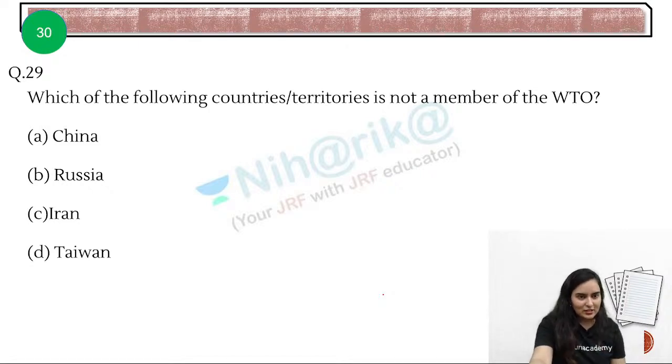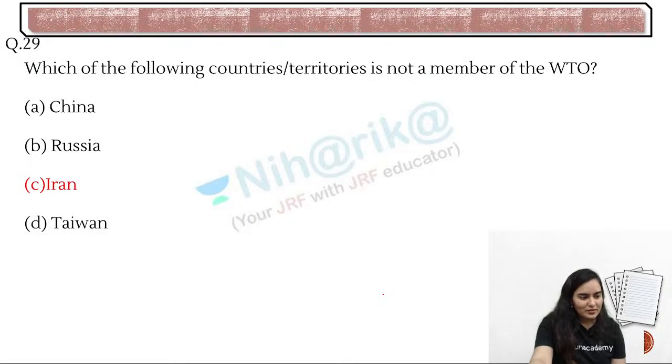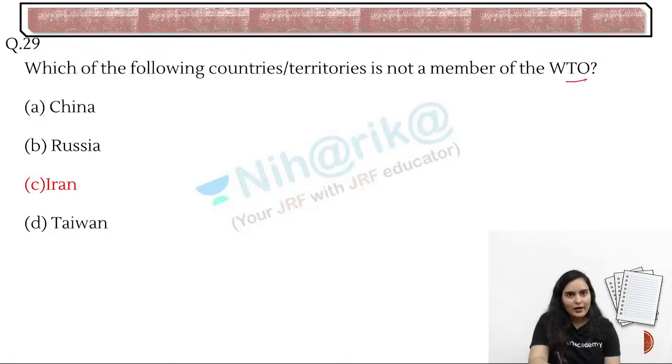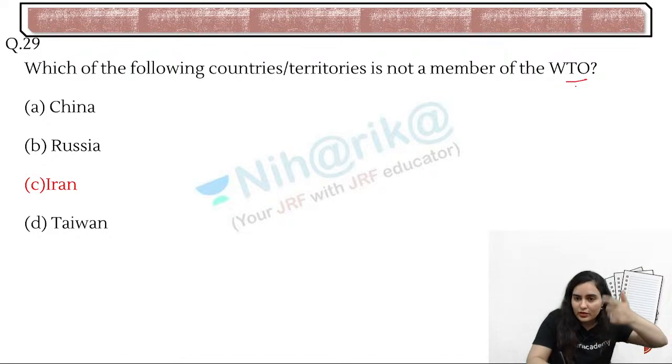Let's see, Iran. How come? We don't know this, no problem, Khushbu. We are not even expected to know every single member. Yes, answer is C. Basically, how many members are there? At least we should remember this. There are 164 members in WTO, and approximately 25 observer countries. If you remember a number like 189 or 190, that is for IMF, not for WTO. In WTO we have 164 member countries.